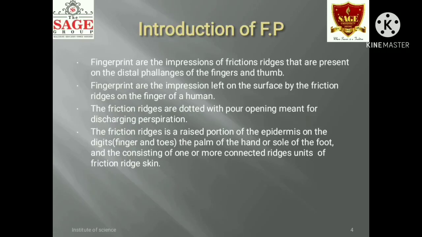The elevated surfaces are known as friction ridges, while the valleys formed between two ridges are known as furrows and grooves. The reproduction of a pattern of the friction ridges on the distal phalanges of the finger and thumb is called a fingerprint. The friction ridges are dotted with pore openings meant for discharging perspiration. The friction ridges are the raised portion of the epidermis on the digit, the palm of the hand and the sole of the foot, consisting of one or more connected ridge units of friction ridge skin.